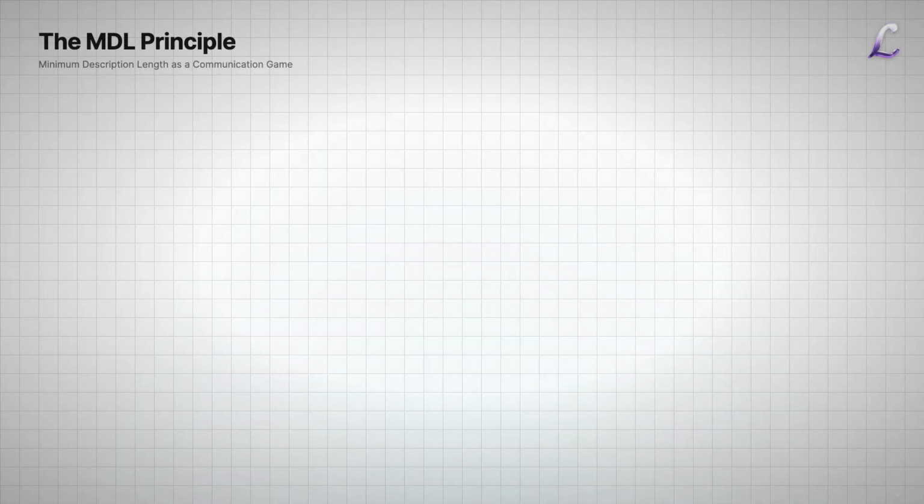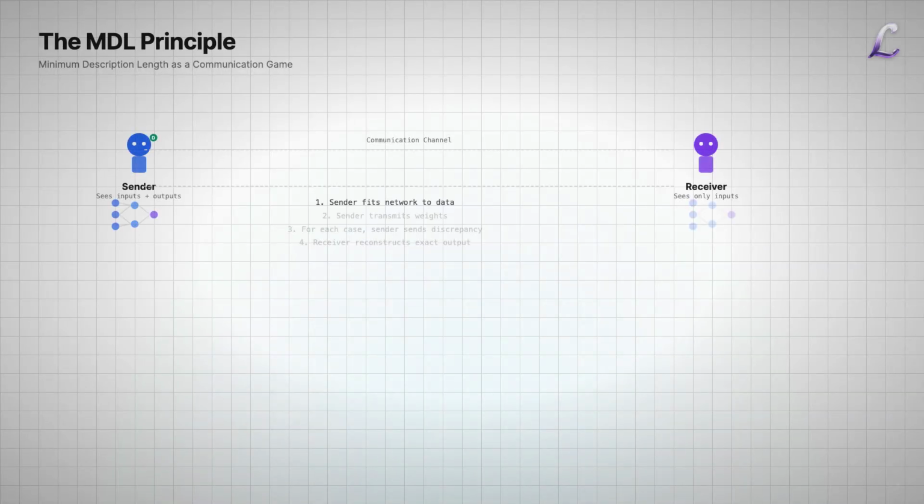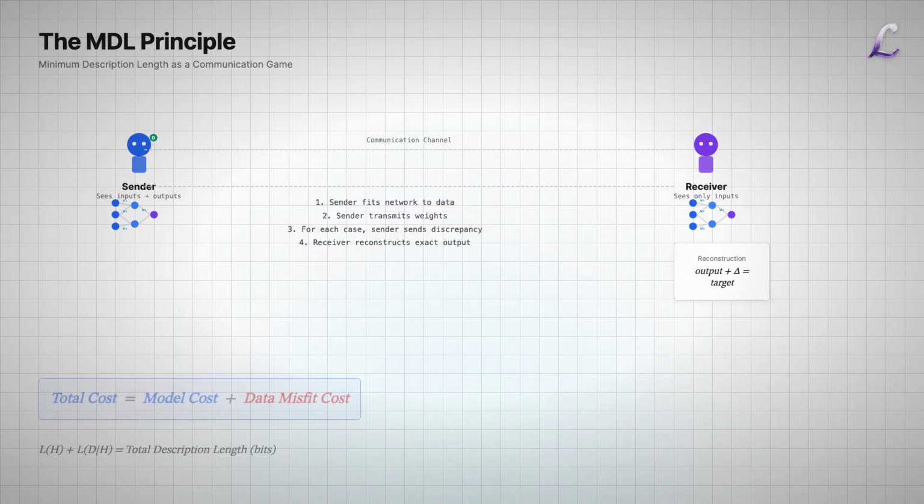The minimum description length principle, developed by Jorma Rissanen, gives us a rigorous framework for this intuition. The best model is the one that minimizes the combined cost of two things, describing the model itself and describing the misfit between the model and the data. Think of it as a communication game between a sender and receiver. The sender sees both inputs and correct outputs, fits a neural network, then must communicate the weights to the receiver. For each training case, the sender also sends the discrepancy between the network output and the correct output. The receiver adds this discrepancy to the network output to reconstruct the exact target.